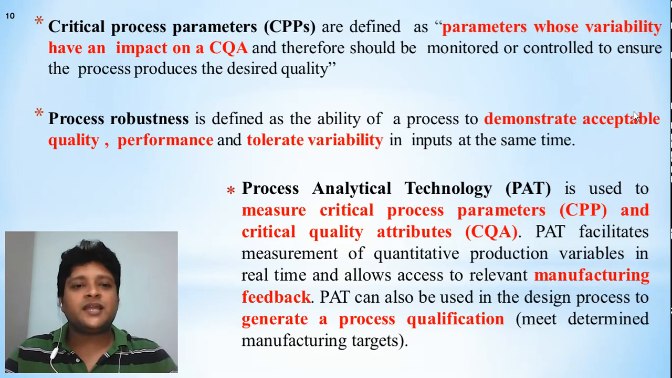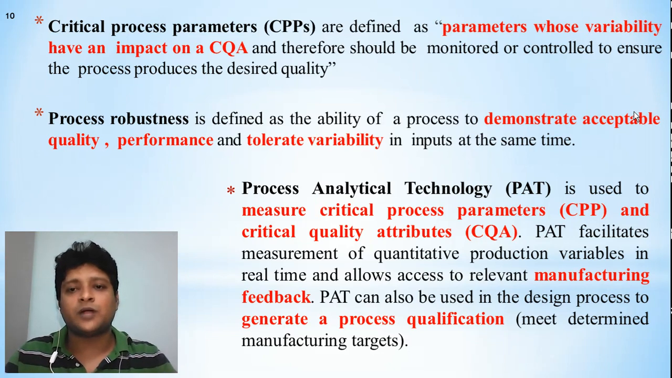Next, critical process parameters, called CPPs, are defined as parameters whose variability has an impact on CQAs. That means the CPP is a control which you have to target first and which has a direct impact on the CQA. That's why process robustness is defined as the ability of the process to demonstrate acceptable quality. It tells us how we are going to accept it, what kind of features we want, about its performance and its tolerated variability. All these inputs you have to think about.